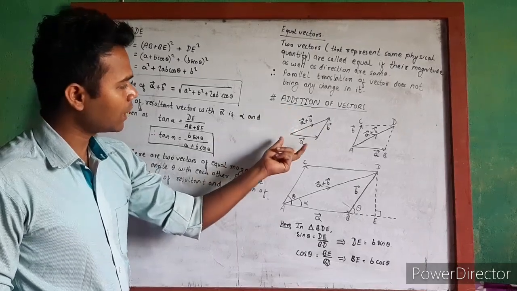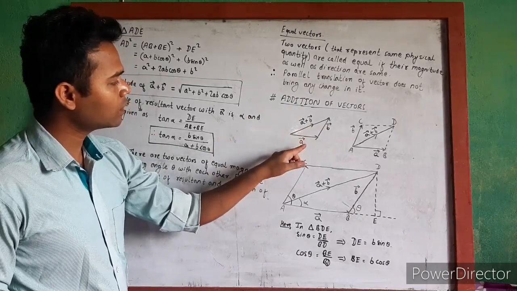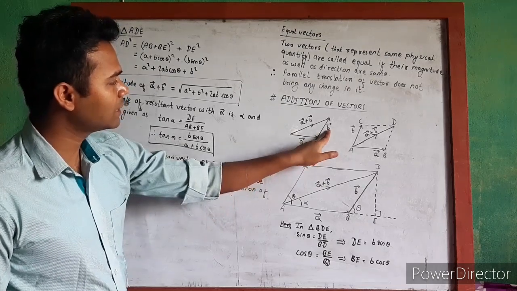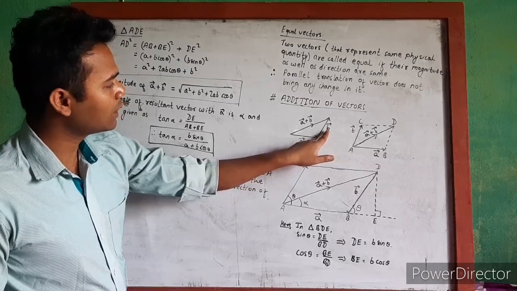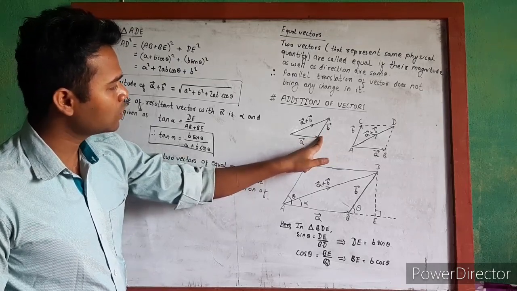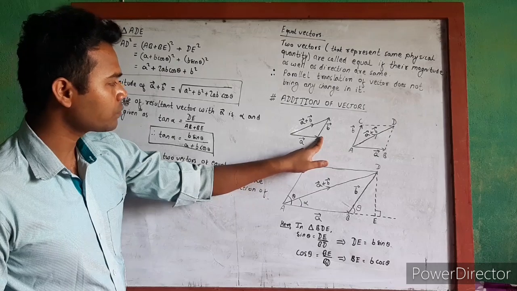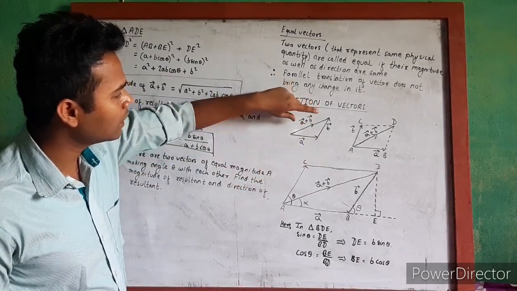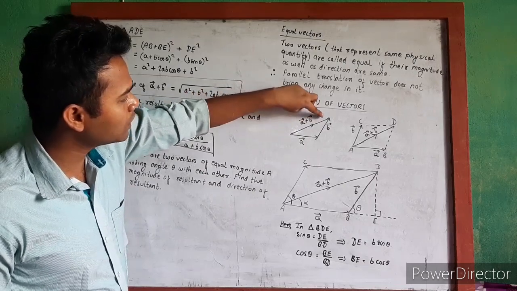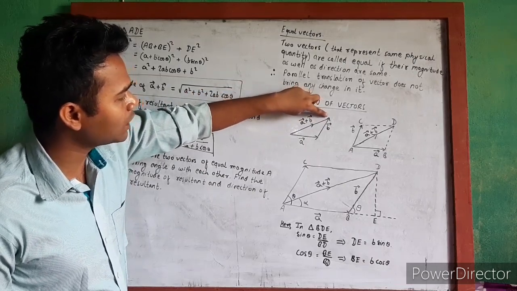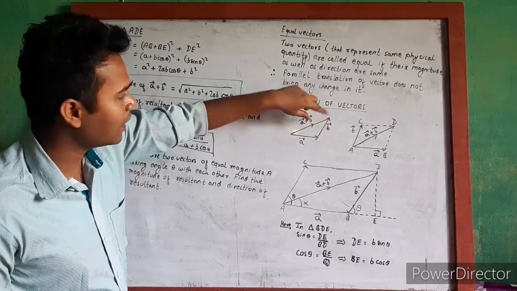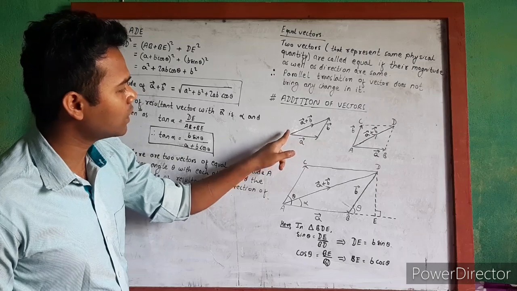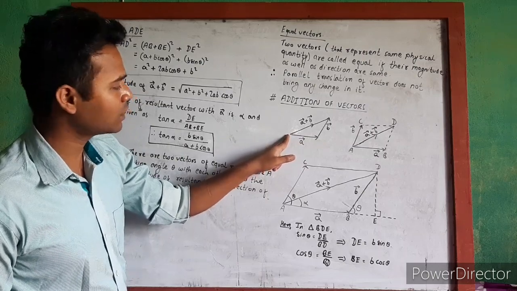The triangle rule tells us that if the first vector is represented by vector A and the second vector by vector B, where the tail of B coincides with the head of A, then the sum of these two vectors is given by the vector whose head coincides with the head of B and whose tail coincides with the tail of the first vector.